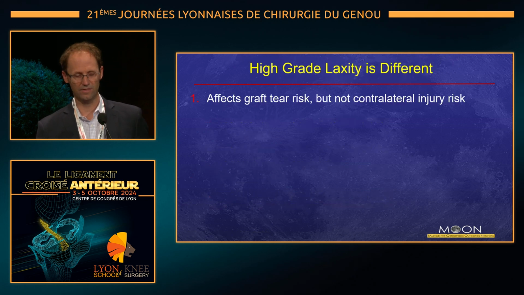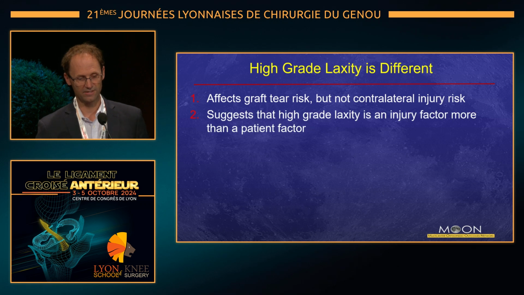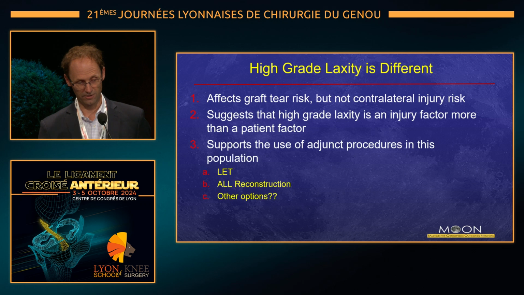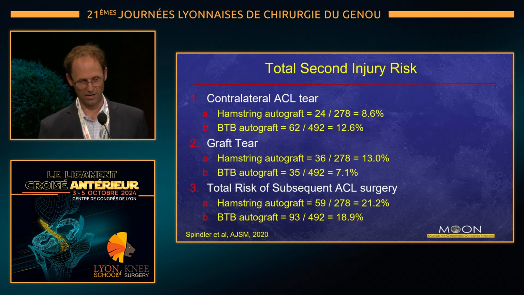This is important, and I think this suggests that this is a bit of a different predictor than the other two. It certainly affects graft tear risk, but not contralateral injury risk. And what this suggests is that high-grade laxity is much more of an injury factor than a patient factor, and really does support the use of adjunct procedures in this population, be that LET, ALL, or potentially other options.